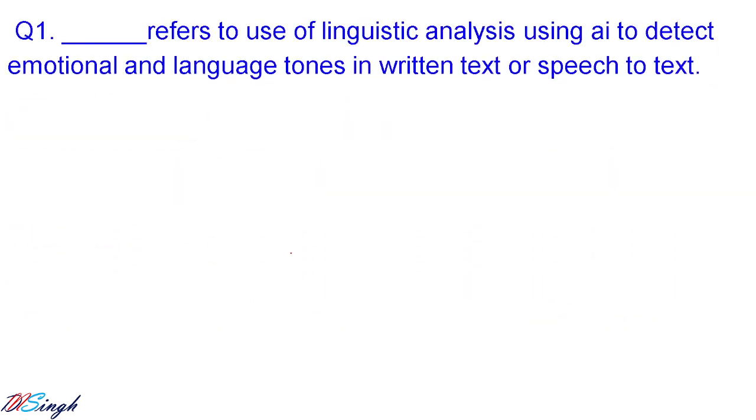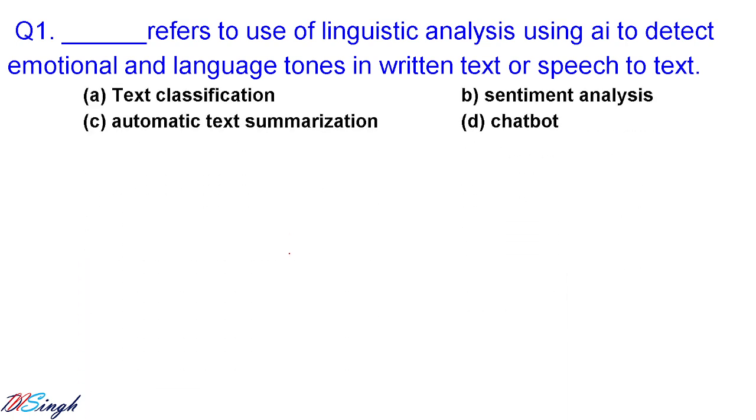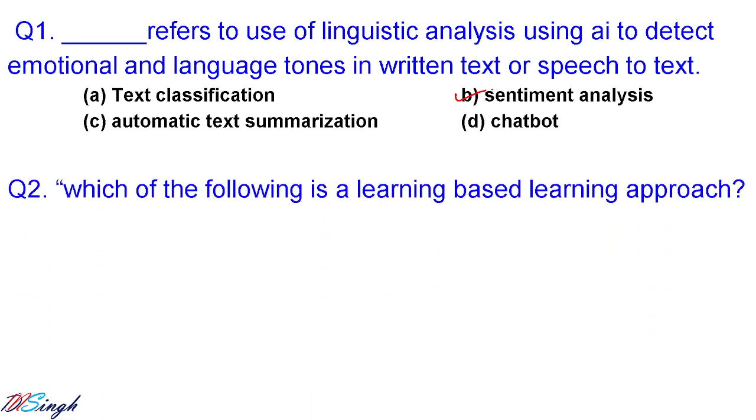This is our first question: it refers to the use of linguistic analysis using AI to detect emotional and language tone in written text or speech to text. These are the four options available. The answer is sentiment analysis, because the emotional or language tone in a written text is not explicit. You have to understand the words to find the answer. Let us go for the next question.